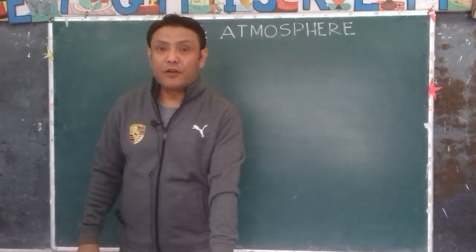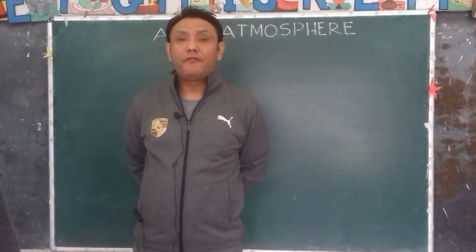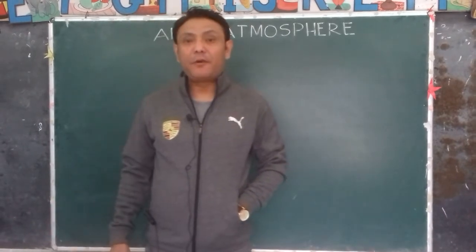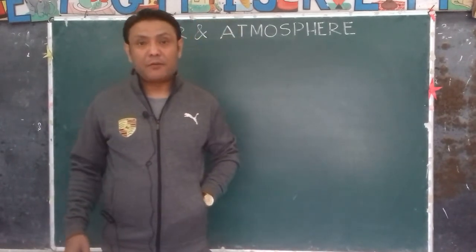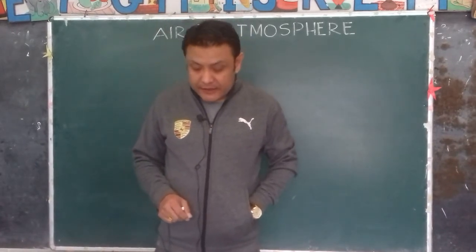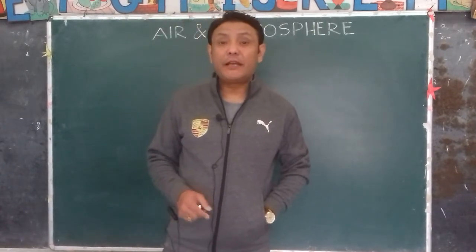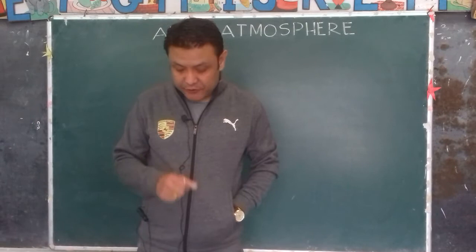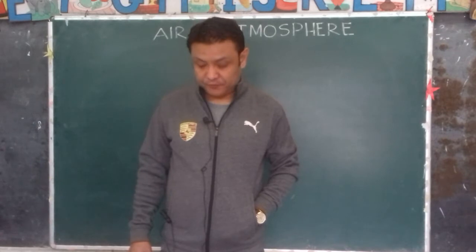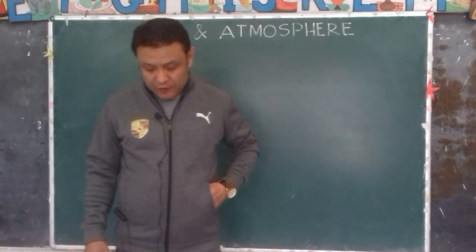Now we come to the composition of air. Air is composed of many different gases because air is a mixture of different gases. Some of them are useful, some of them are not. Some we use, some we do not. Anyway, nitrogen is the most abundant gas in the atmosphere. Almost around 78% of the atmosphere is nitrogen. Then comes oxygen, very, very important for us, for life. We have 21% of oxygen in the atmosphere.